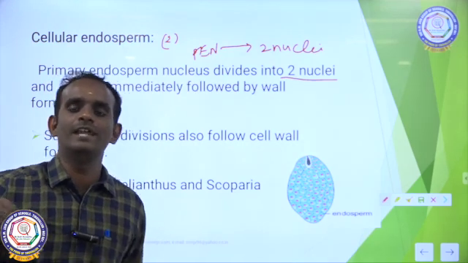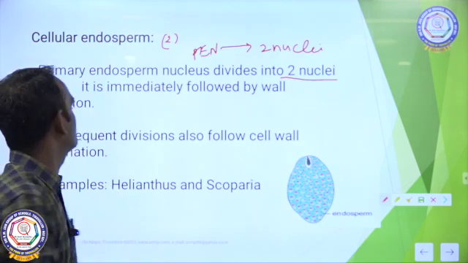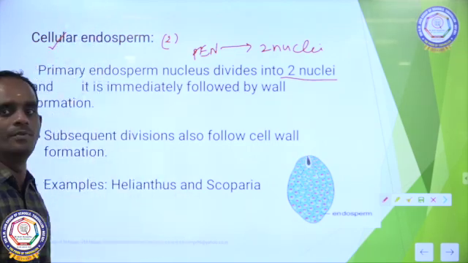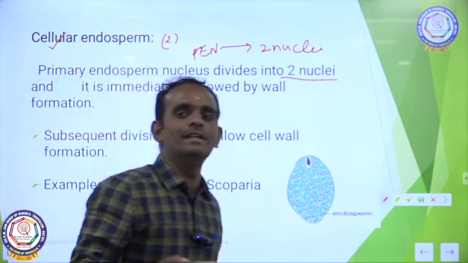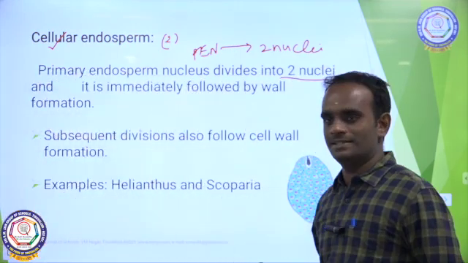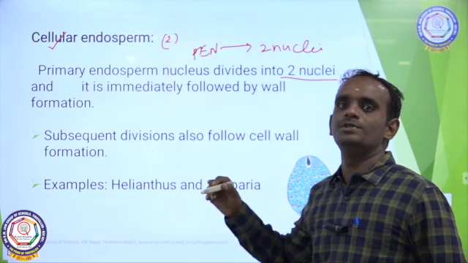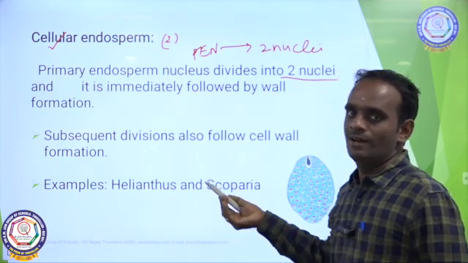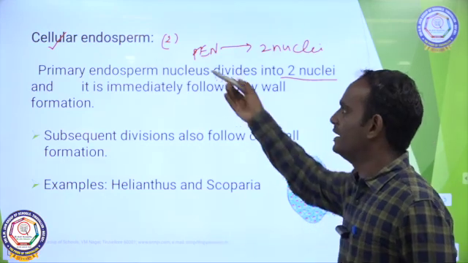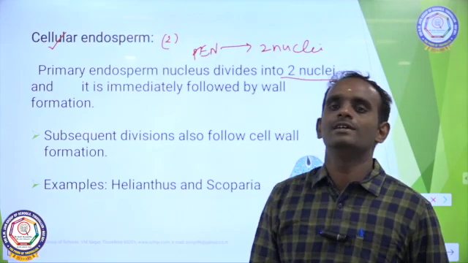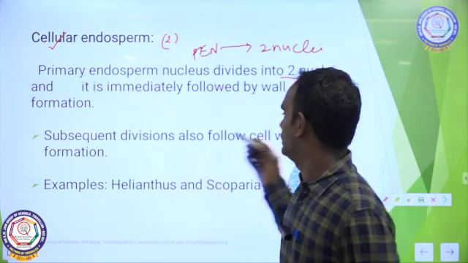Such type of endosperm is said to be cellular endosperm. Once again, the primary endosperm nucleus divides into two nuclei followed by the formation of cell wall.